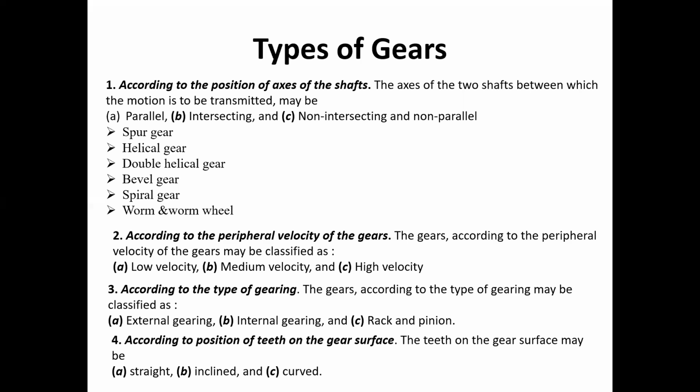But in gears, parallel motion may sometimes happen, but most of the time the direction is taken to be opposite. Opposite direction of rotation generally happens in our gearing system.